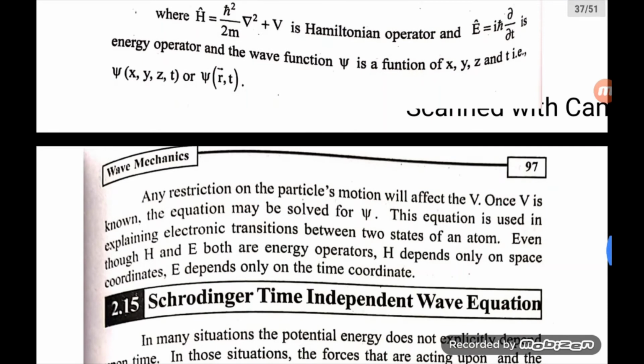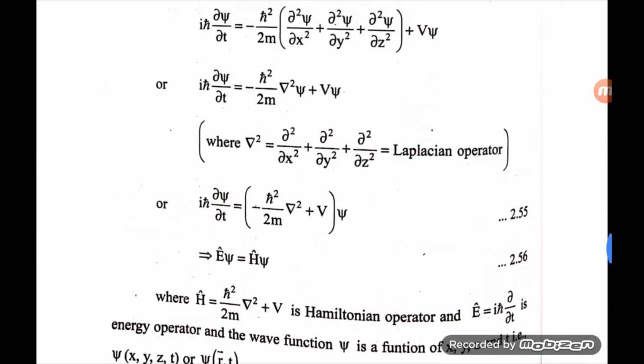Any restrictions on the particle motion will affect the V. Once V is known, the equation may be solved for psi. This equation is used to explain the electronic transition between two states of an atom. Even though H and E are both energy operators, H depends only on the space coordinate, and E depends only on the time coordinate. So this is the time dependent Schrodinger wave equation.